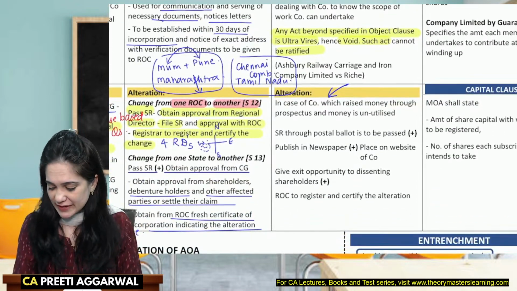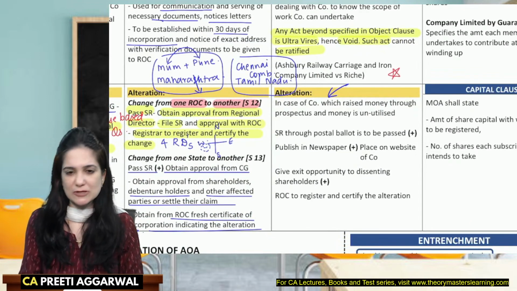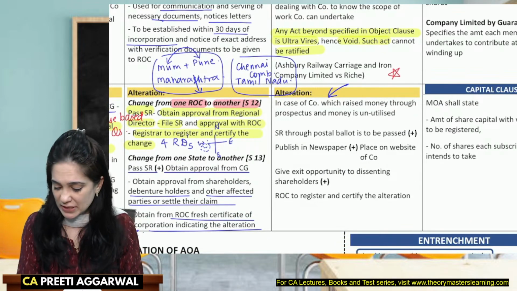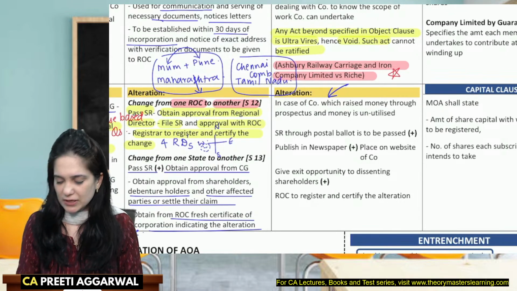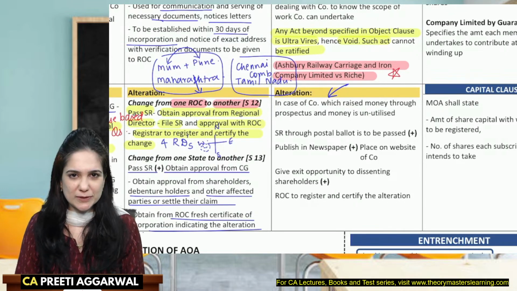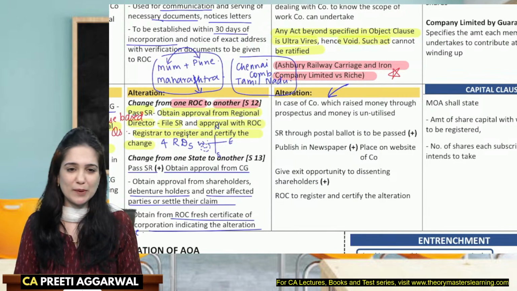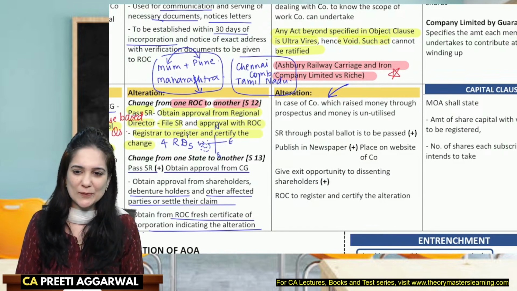Here this case law is very important. You need to write the name of this case law if a question is asked on ultra vires. So please memorize the name of this case law. Ashbury Railway Carriage and Iron Company Limited versus Ritchie. So yes, you need to memorize the name of the case law.